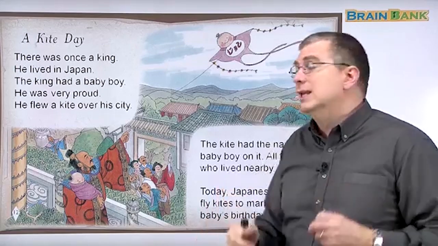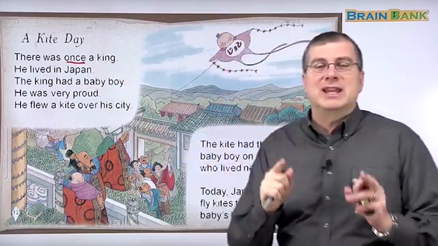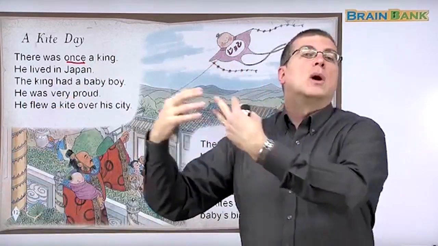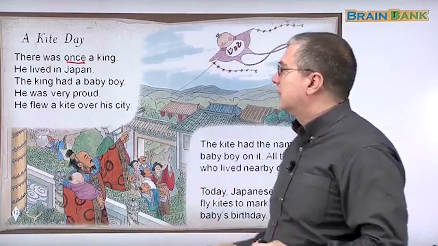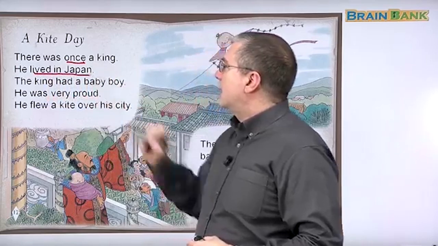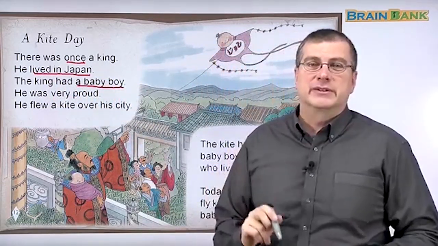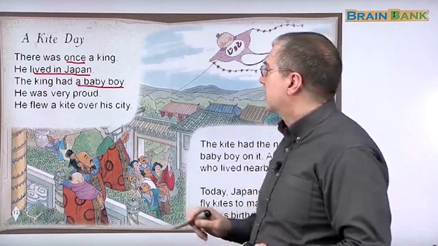What happened? Let's read. There was once a king. Here we have "once" again. Again, we know that means a long time ago. There was once a king. Okay, a long time ago in Japan, there was a king. He lived in Japan. The king had a baby boy, right? A prince. The king had a baby boy. That was the prince, right?